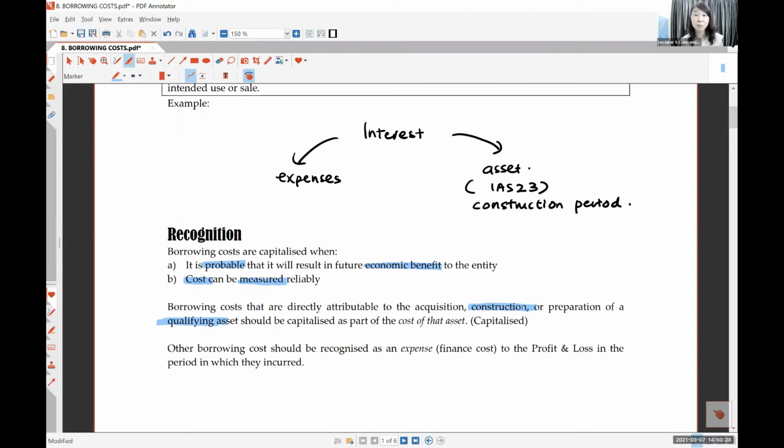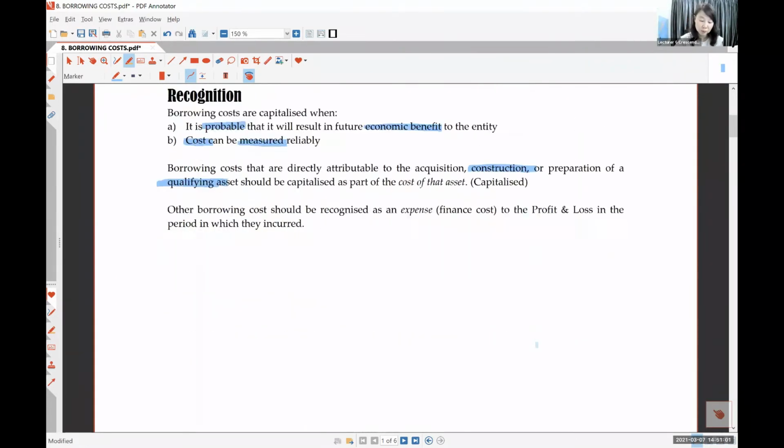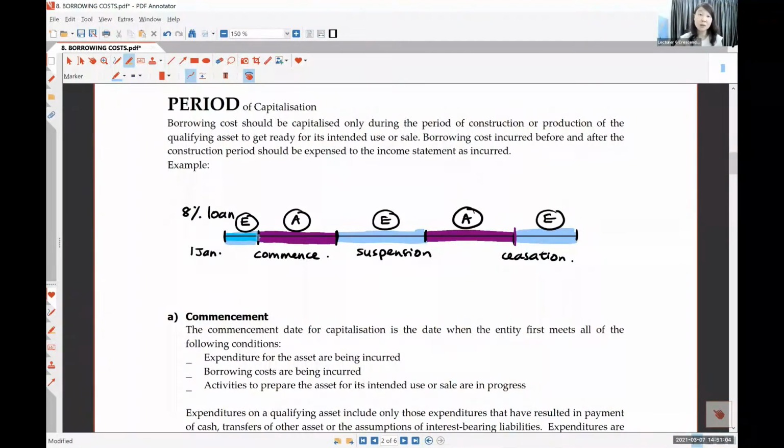You buy a house, you also borrow money to buy the house, and there is interest. That interest cannot be capitalized. You buy a car, the interest for the car cannot be capitalized. But if you build a house and borrow money to build it, then some portion of the interest can be capitalized. Or if you build a machine on your own, you don't buy it from outside, and you borrow money to build it, then the interest can be capitalized, but not the whole interest. Not everything can be capitalized. It's only for the period where you are doing the building, the construction. Are you okay?